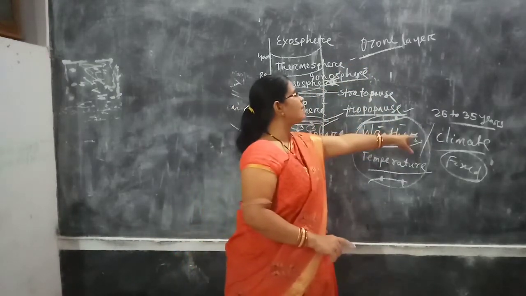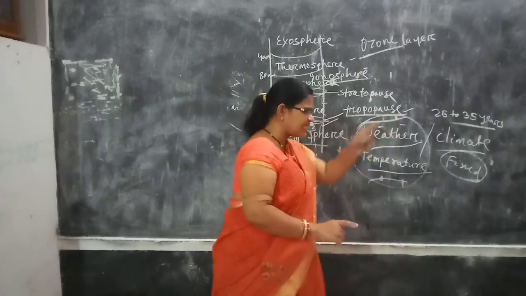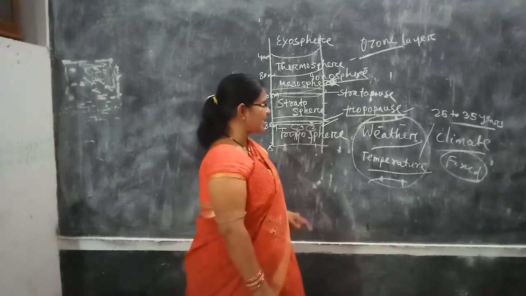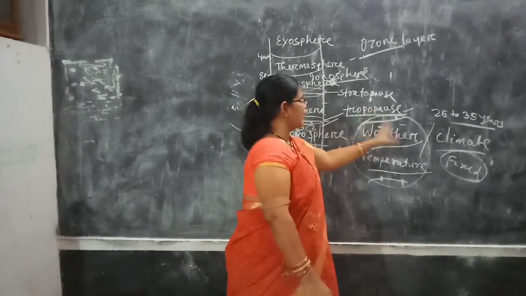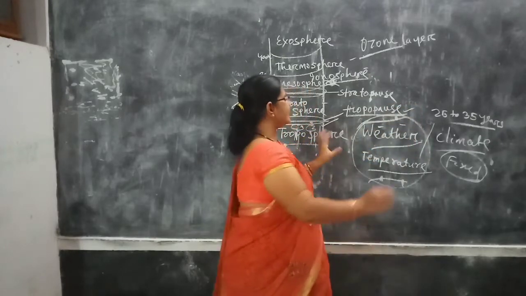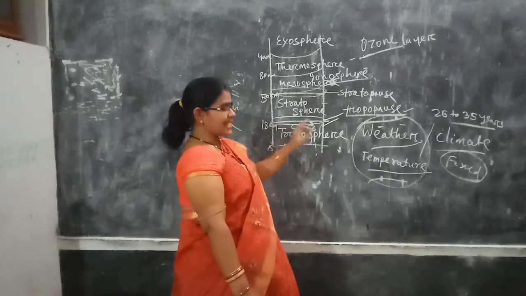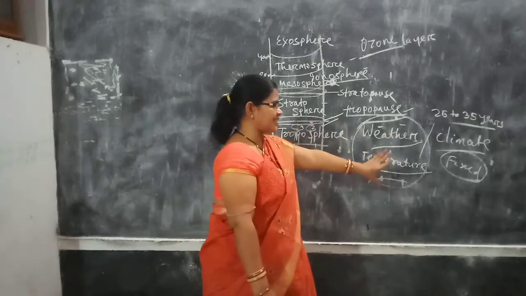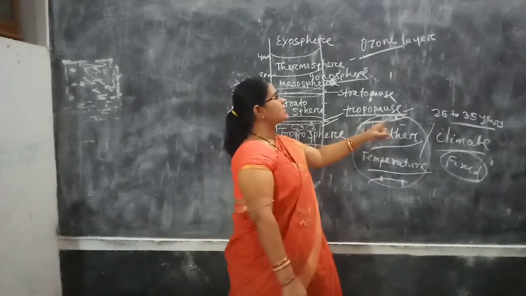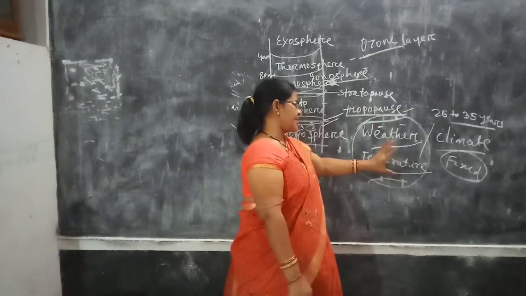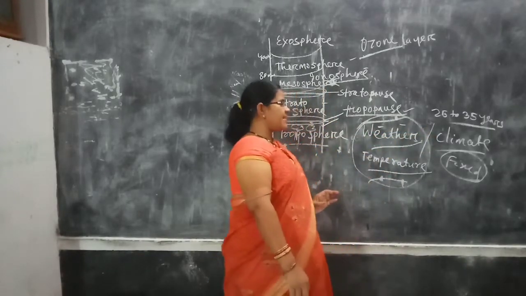Okay, the climate of polar areas is very cold. Can you change it immediately at a point of time? No, but we can change the day's weather. In the morning, evening and afternoon, you will find the weather condition is not the same. But climate condition is fixed. It is not changed at a point of time. It takes thousands of years to change. So weather is temporary and climate is permanent in nature.